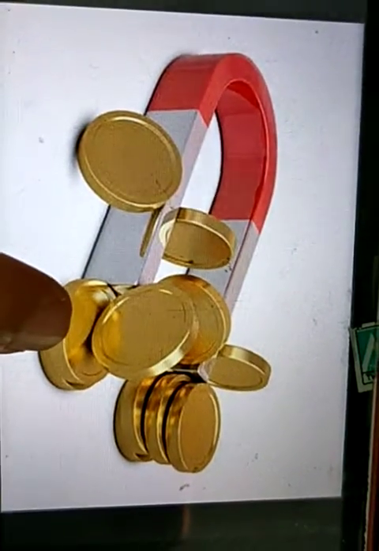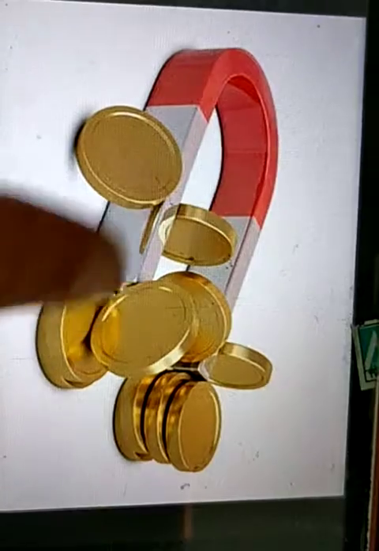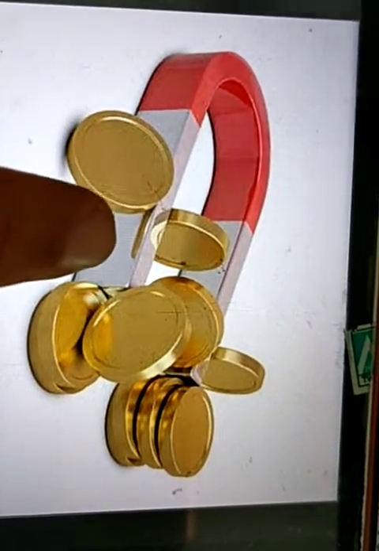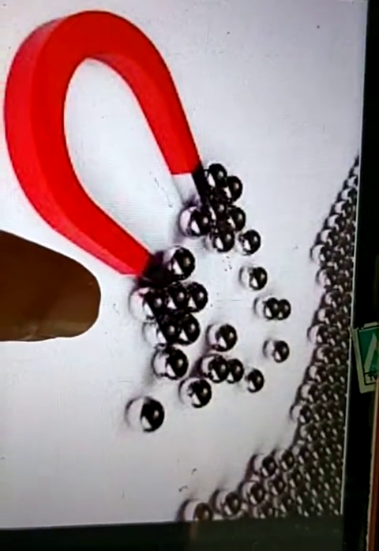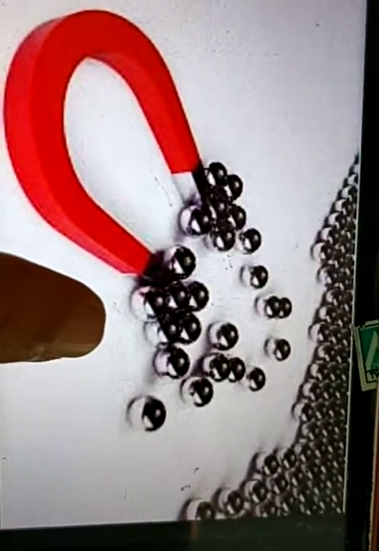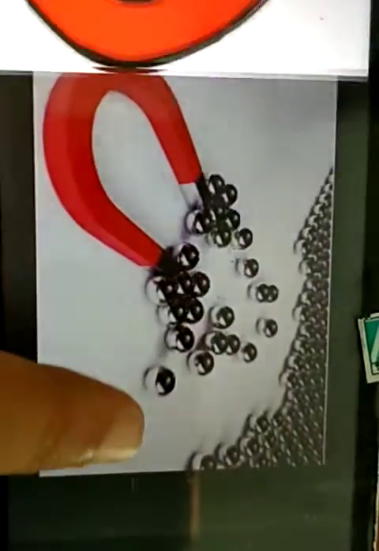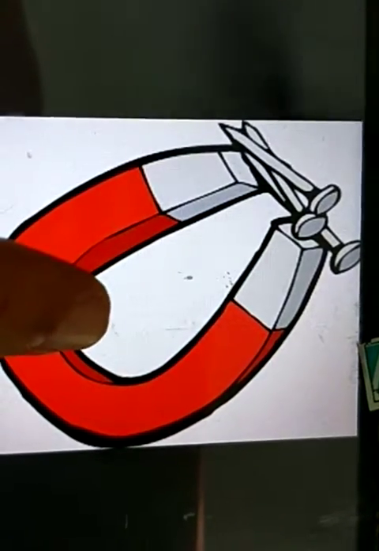In the same way, these are the coins. Coins are also made up of metal. So when we bring coins near the magnet, they will also attract towards the magnet. And in the same way, these are the iron balls that will also attract towards the magnet when we bring the magnet towards them. In the same way, iron nails will also attach to the magnet when we bring the magnet towards them.